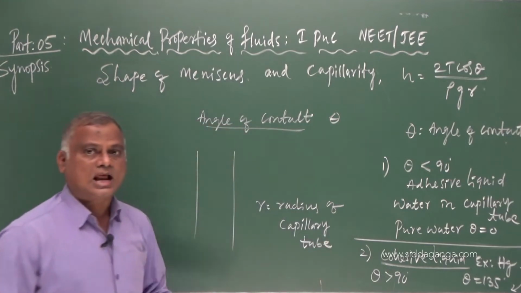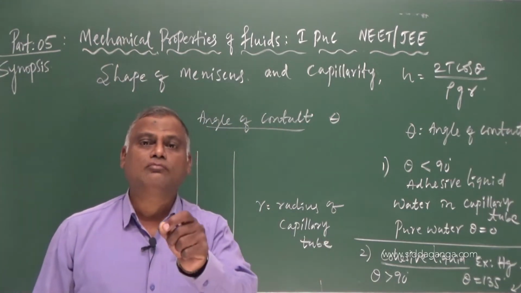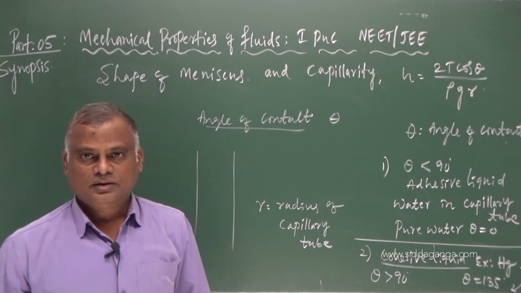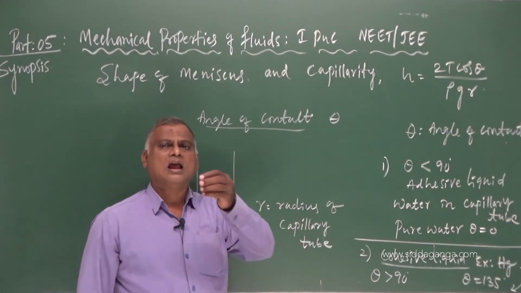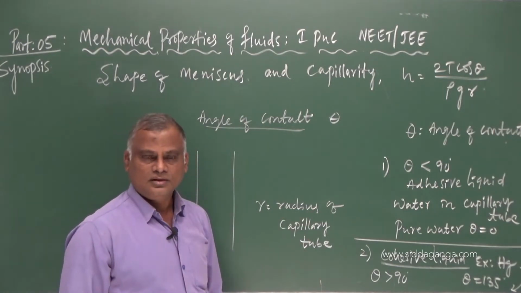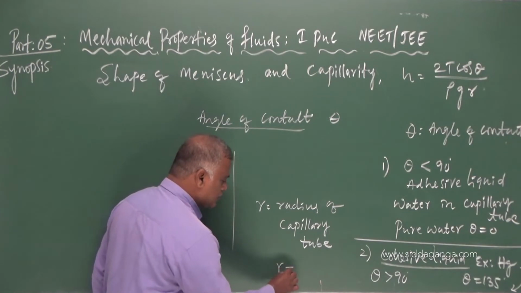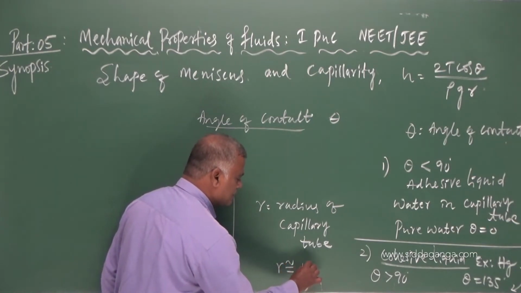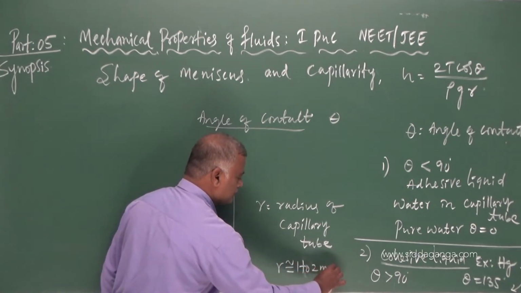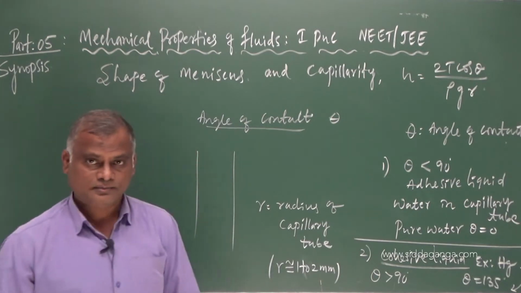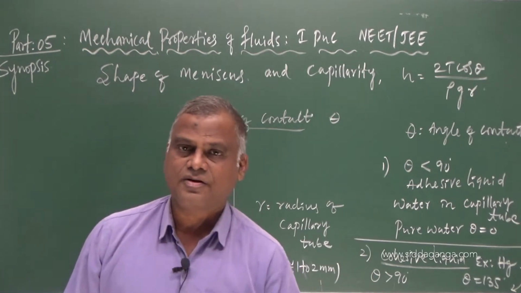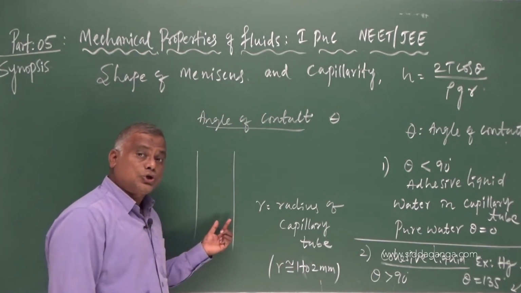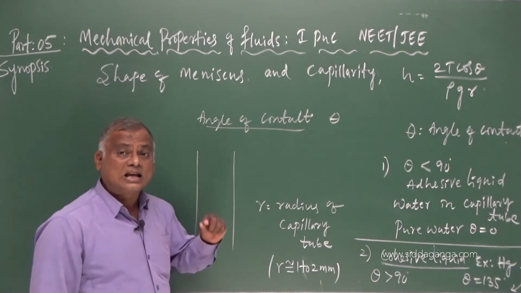Capillary tube is a glass tube with a fine bore whose radius is very less. The radius is of the order of millimeter, say approximately 1 to 2 millimeter. Negligible. Radius of such a glass tube is negligible.